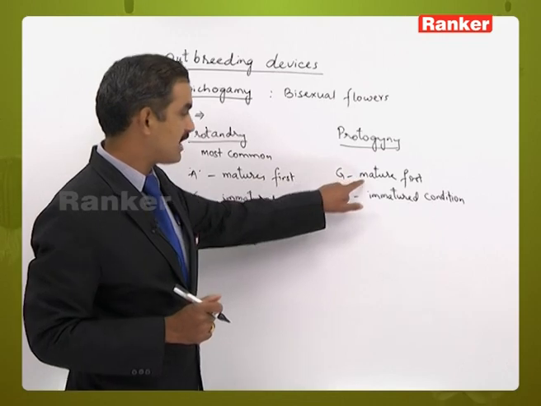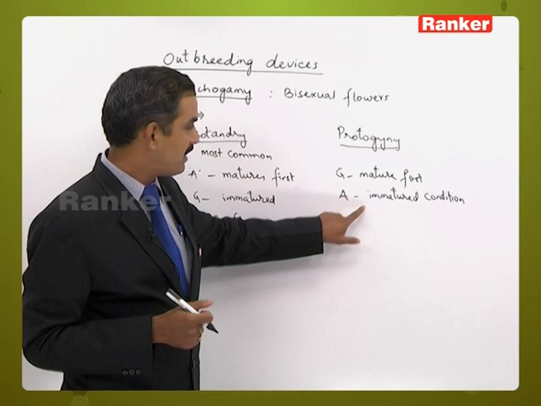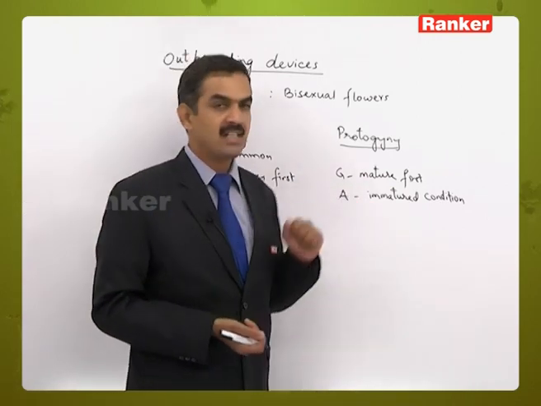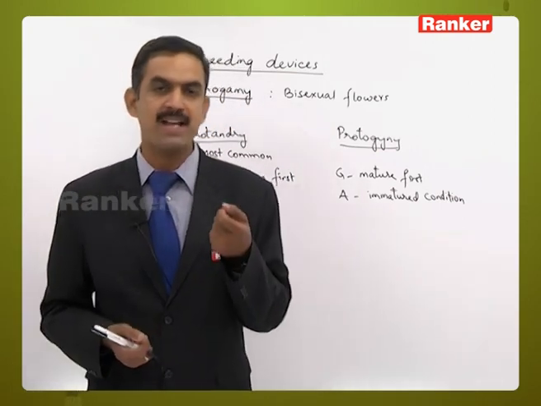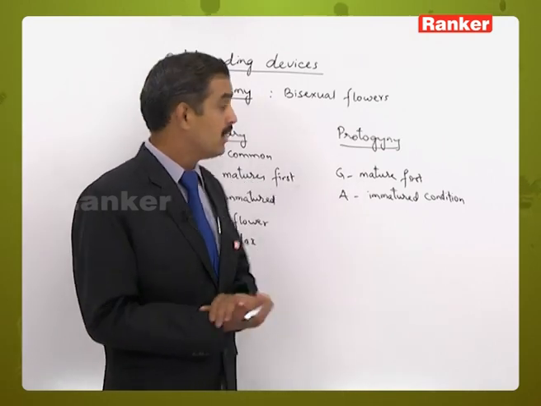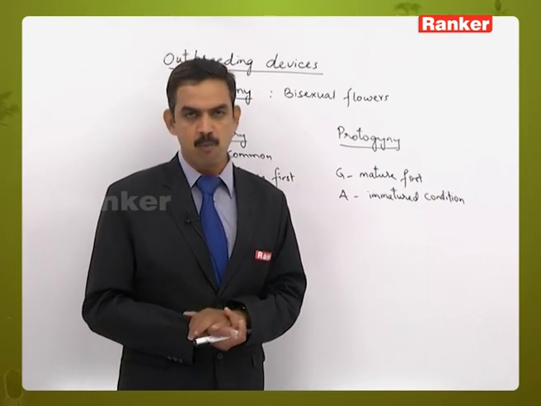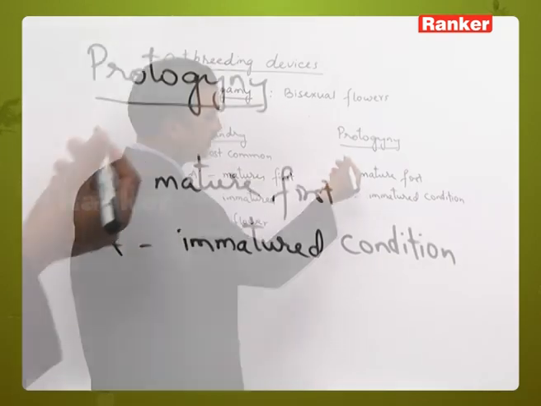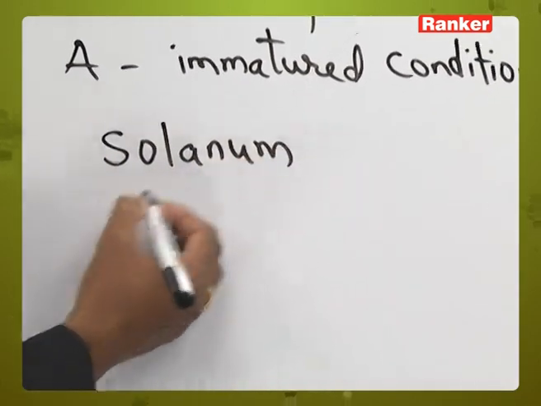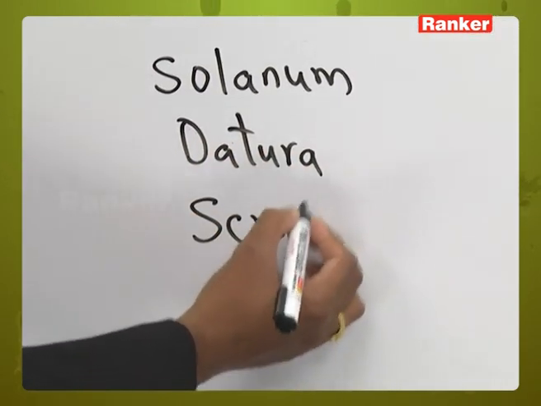So what will the stigma do? It will receive the pollen grains from another flower belonging to the same species, get pollinated, and fertilization will take place. After some time, when the androecium is ready to release the pollen grains, the gynoecium or pistils may wither. This is how protogyny is also helping in avoiding self pollination and promoting cross pollination. This type of character can be seen in Solanum, Datura, Scrophularia like plants.